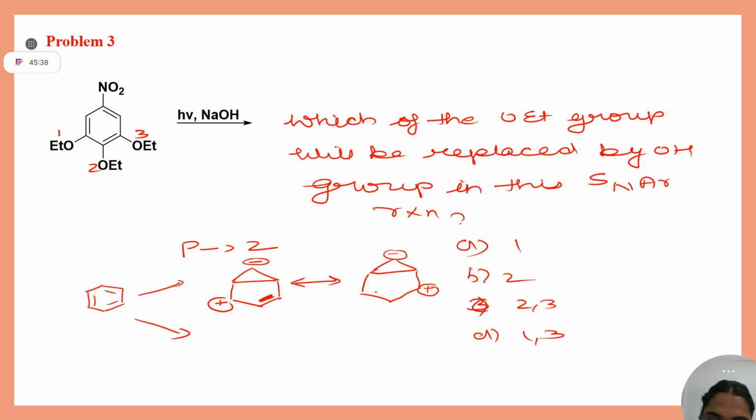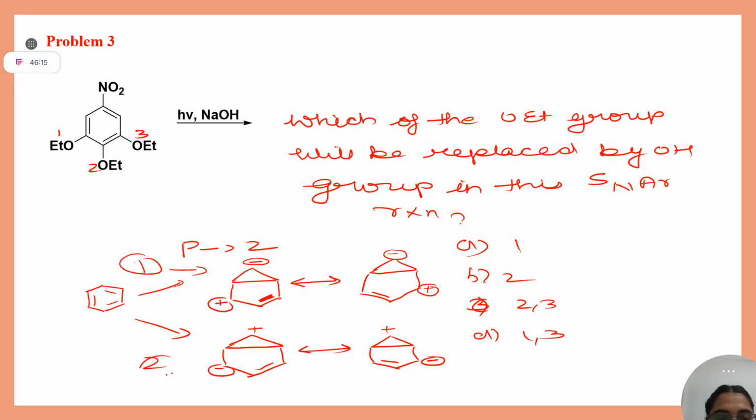One possibility is this. The other possibility is you can have that carbocation outside your ring. Now tell me, with respect to this question, will it go via this one pathway or two pathways?